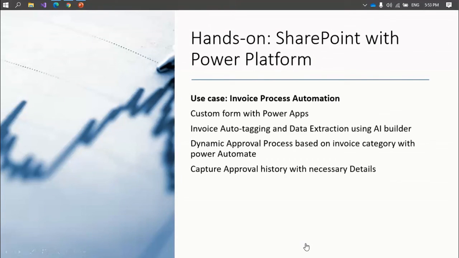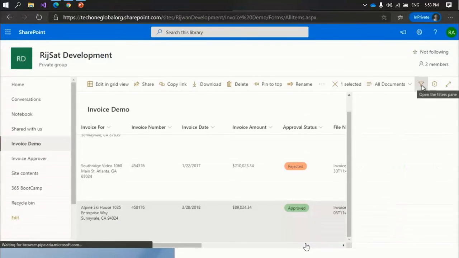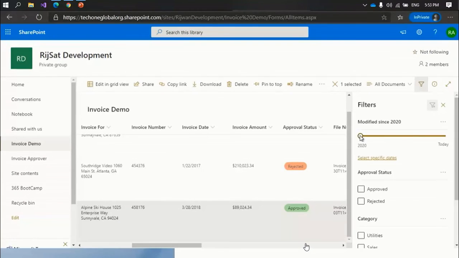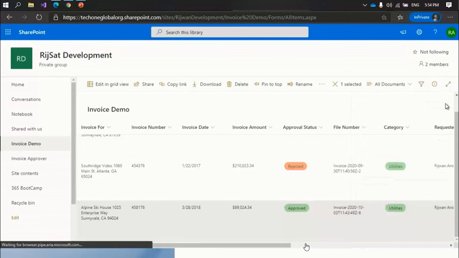Now there are some more interesting things in this document library. These are the options you can see. You can filter from here itself, like approved, rejected, requested, based on category, based on other options. So these are some modern experiences you get with this.